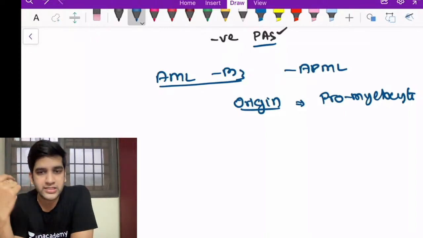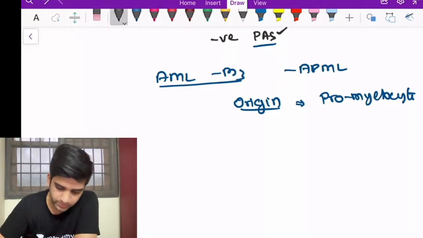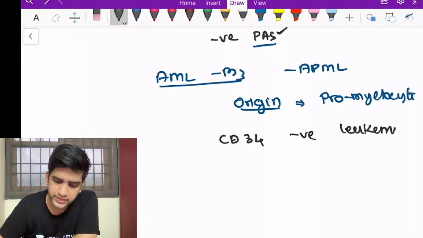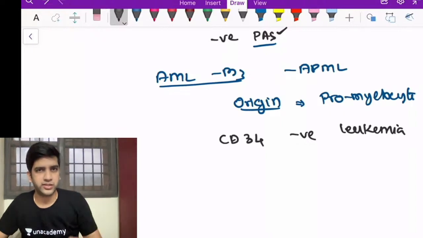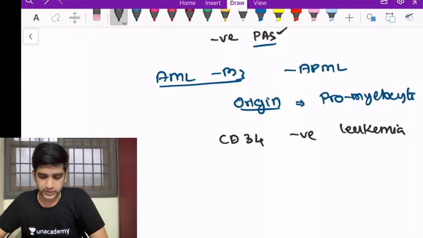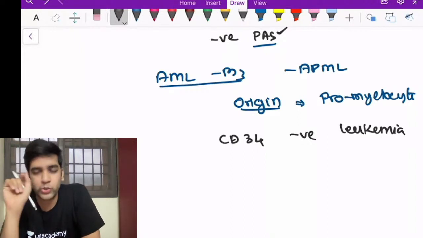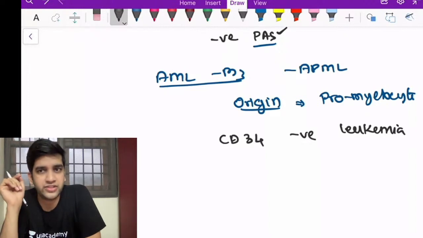This is an MCQ. These are the only CD34 negative leukemias. Fine. That's one important thing for me. Almost every other leukemia will be CD34 positive. This is a CD34 negative leukemia. That's one. Second thing, when I'm saying it's originating from promyelocyte, will I see 20% blast in this disease?